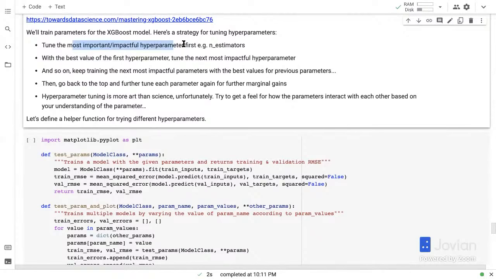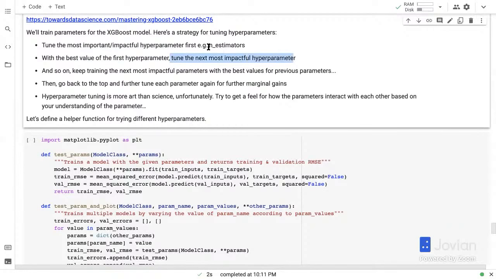while still training in reasonable amount of time. So it's time versus accuracy. So wherever you feel that this is the best, this is giving me the best result on the validation set, use that hyperparameter. And then with the best value of the first hyperparameter, so all future models that you try to tune, you should have the best value of the first hyperparameter and then tune the next most impactful hyperparameter.